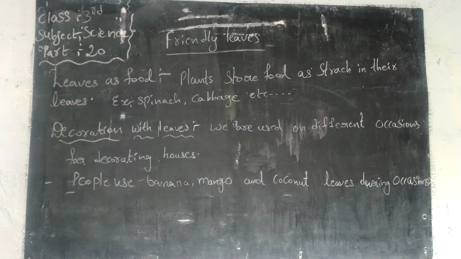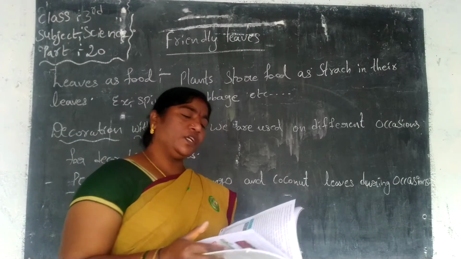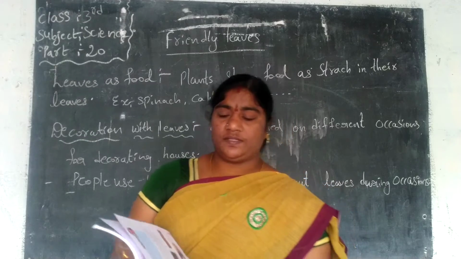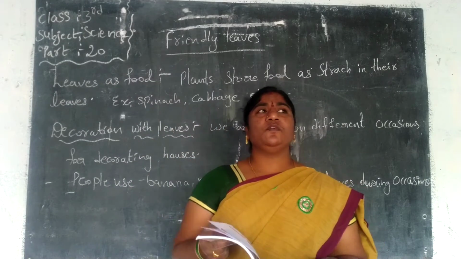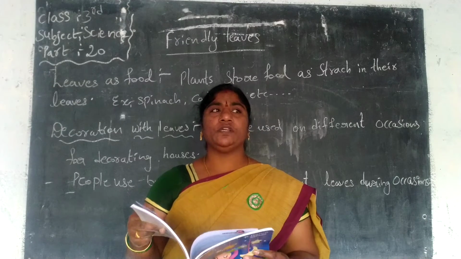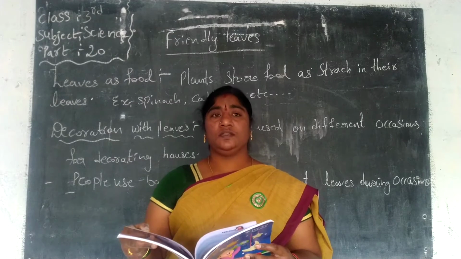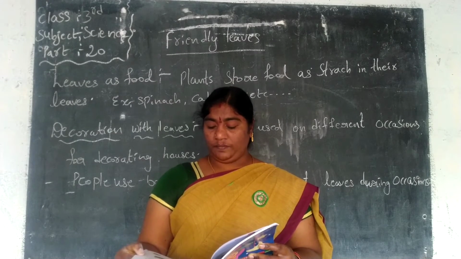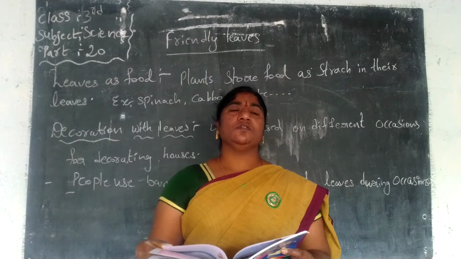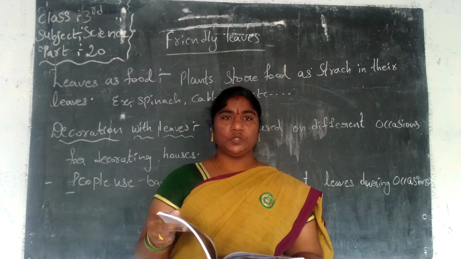In the last session, we learned about leaves. Leaves have different colors, different shapes, and different sizes. Some leaves we eat. Some leaves we use to prepare cooking curries, and some leaves we use to decorate our houses. Some are touch-me-not plants. When we touch the plant, the leaves close. Some leaves are medicinal, like mint and tulsi.